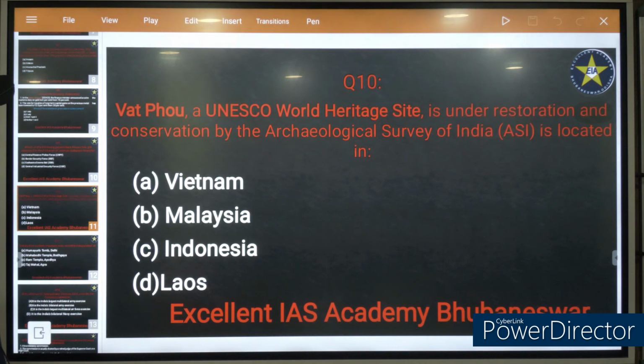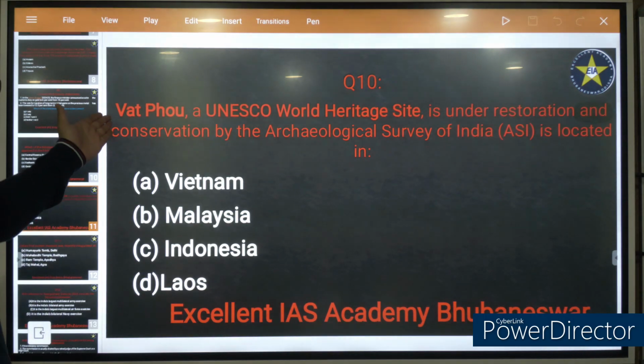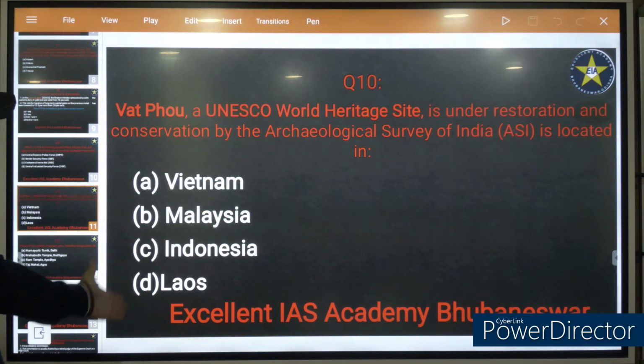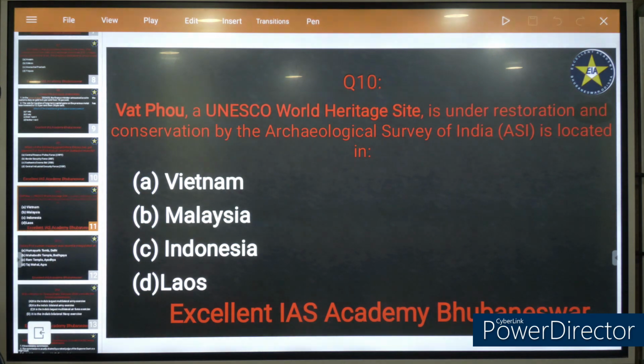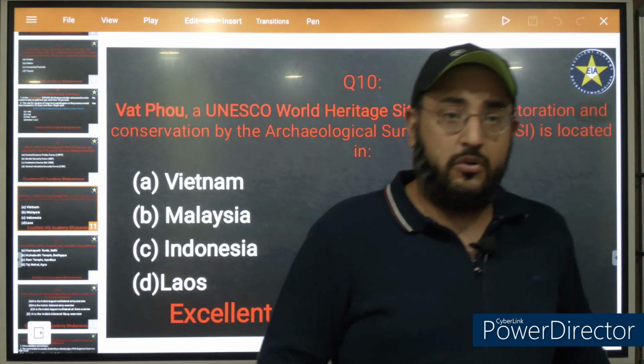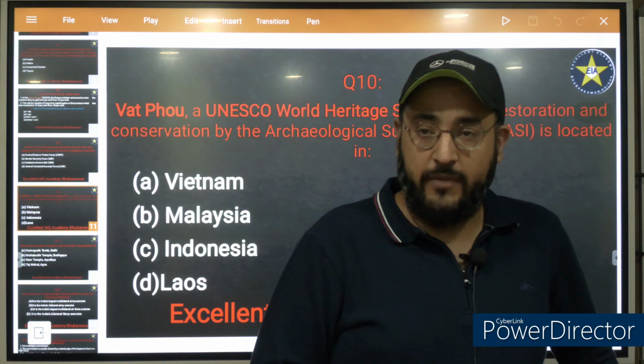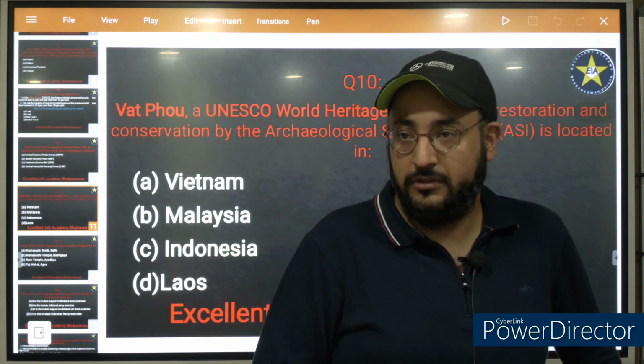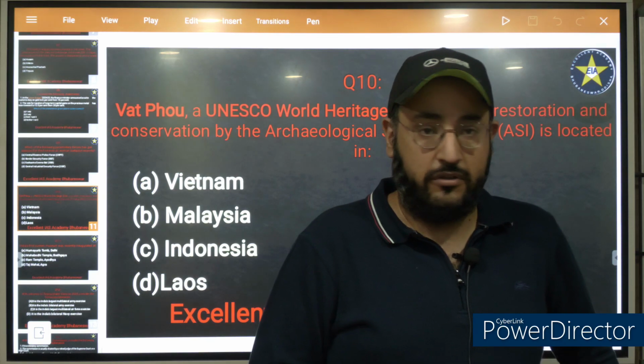Wat Phou, a UNESCO World Heritage Site, is under restoration and conservation by the Archaeological Survey of India. Now you have to simply tell this site is located in which of these? Now how many UNESCO World Heritage Sites are there in India? 43.